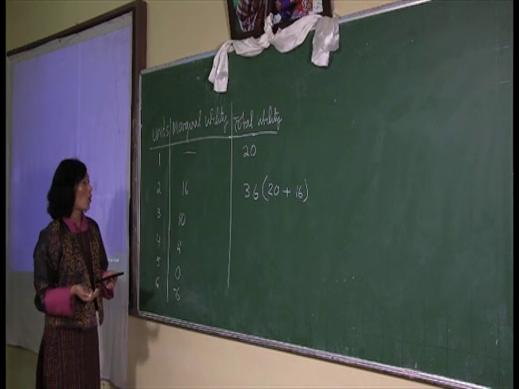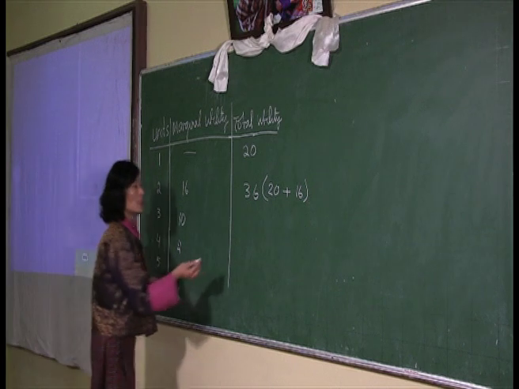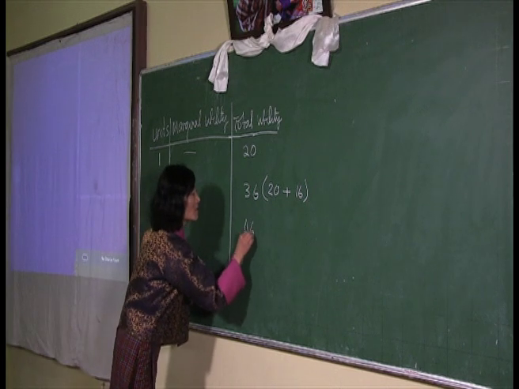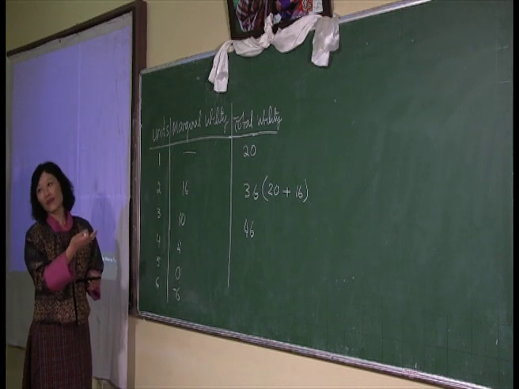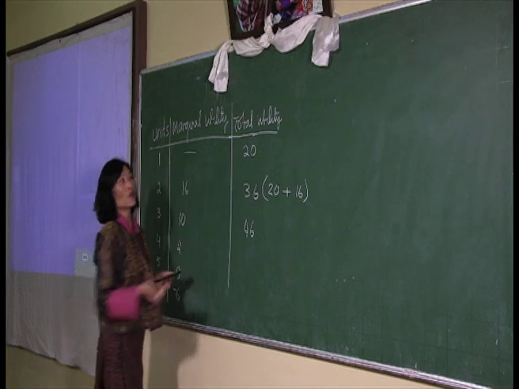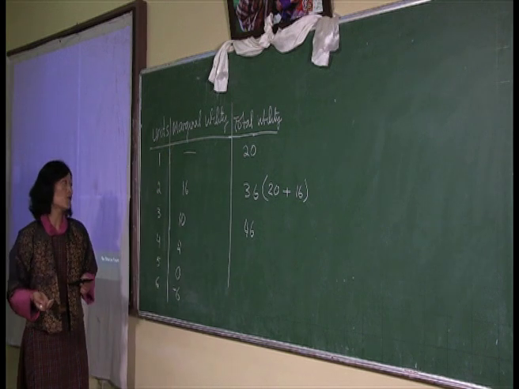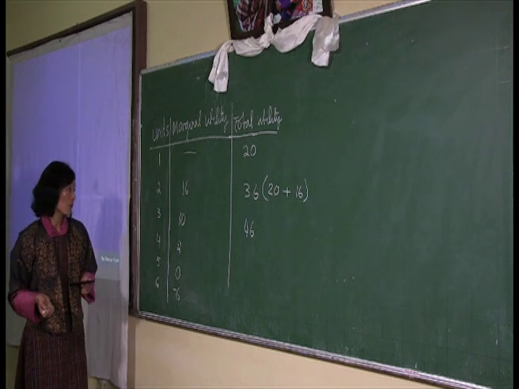Now, as you go along, the third scoop of ice cream will lead to 46 utils of satisfaction. Again, it's the same process. You can keep on adding the total amount of satisfaction that the consumer gets from consuming 3 units of ice cream.